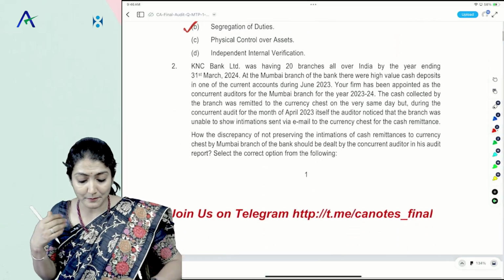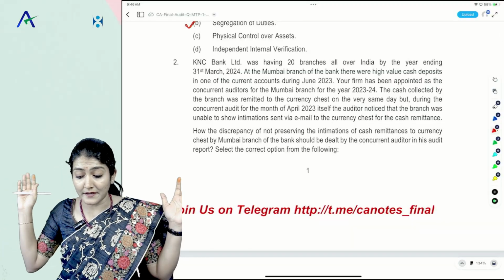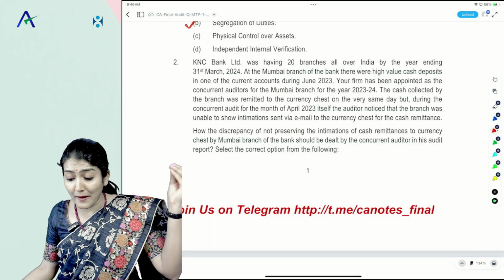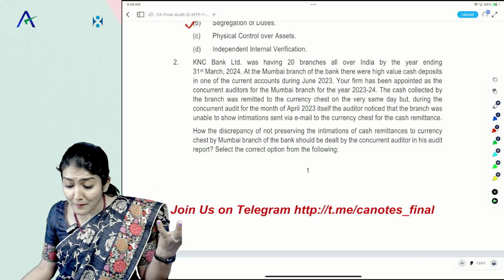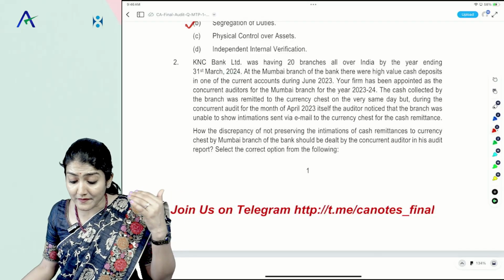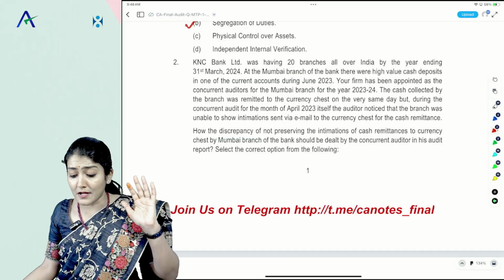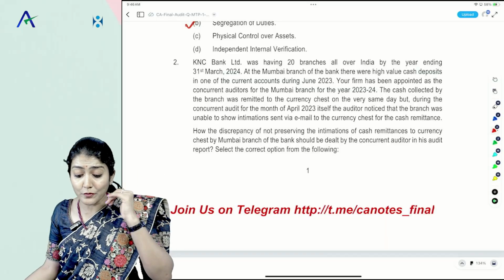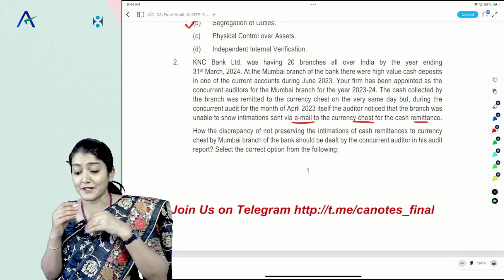Okay, right. Question number 2. KNC Bank was having 20 branches all over India by year end 24. At the Mumbai branch of the bank, there were high value cash deposits in one of the current accounts during 23. Your firm has been appointed as the auditor for 24. The cash collected by the branch was remitted to the currency chest on the very same day. But during the concurrent audit in April itself, the auditor noticed that the branch was unable to show intimation sent via email to the currency chest for the cash remittance.